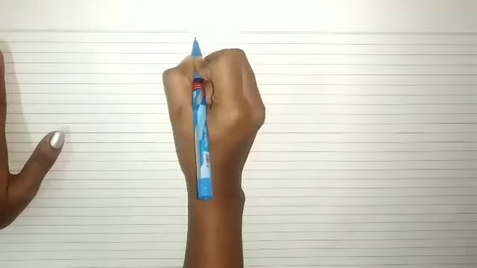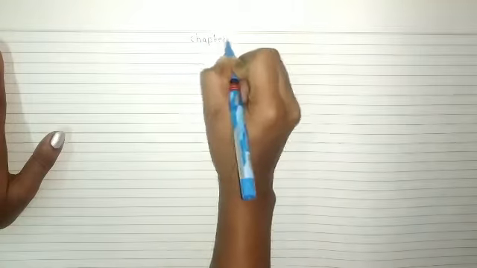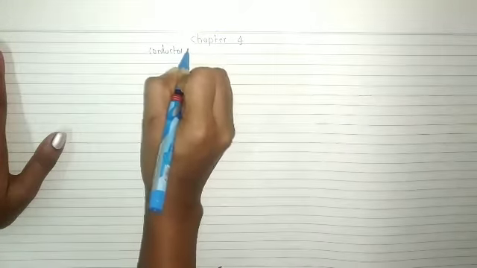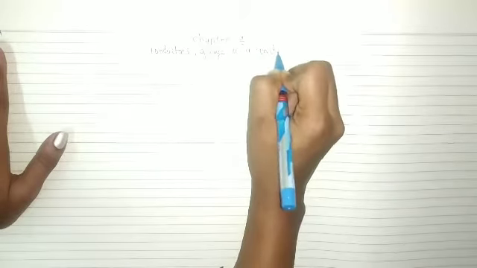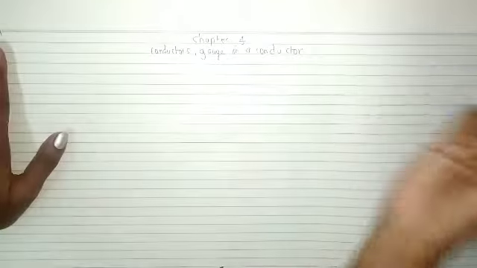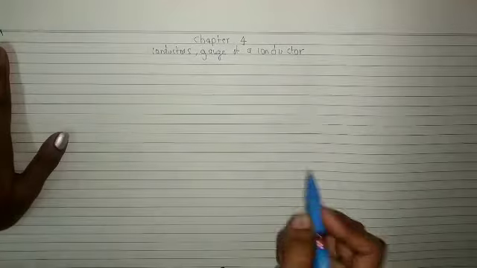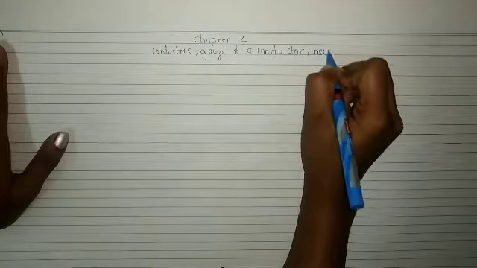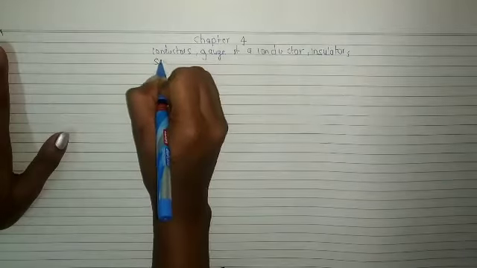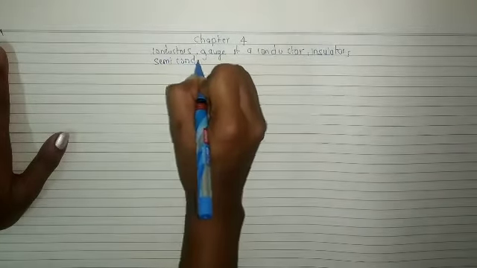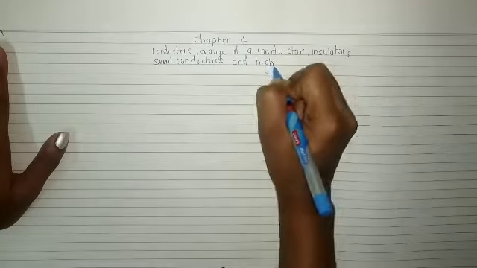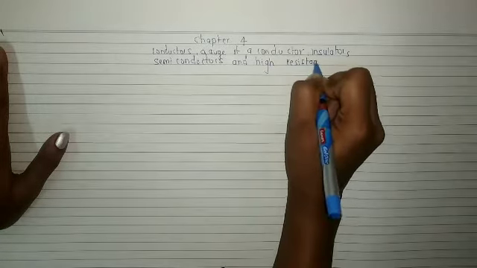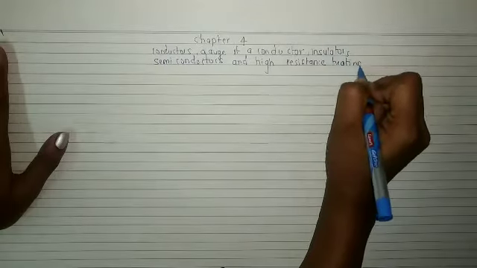So now starting with your chapter 4, and its name is conductors, gauge of a conductor, insulators, semiconductors, and high resistance heating element.